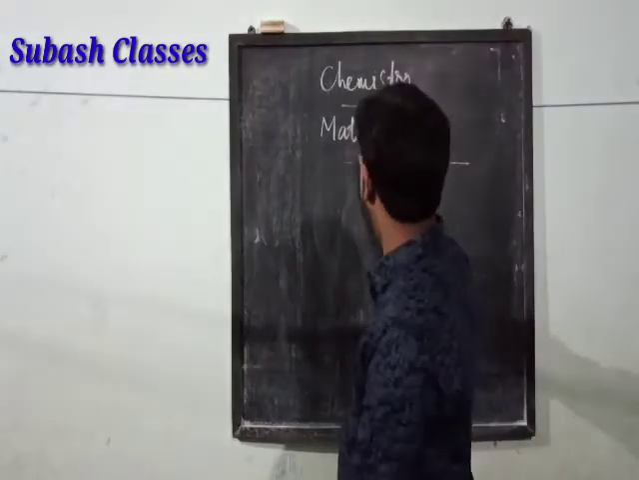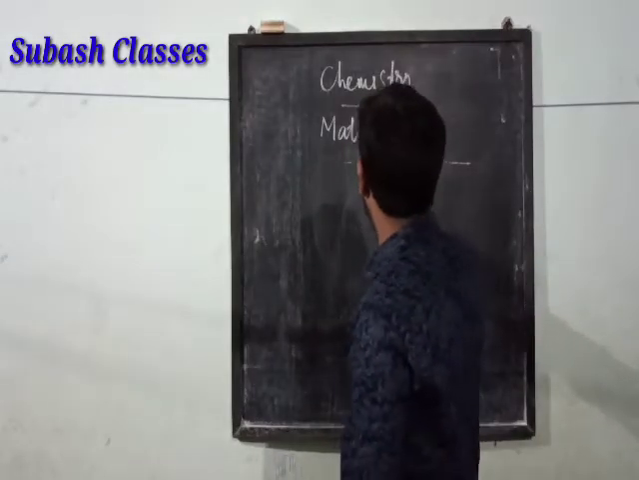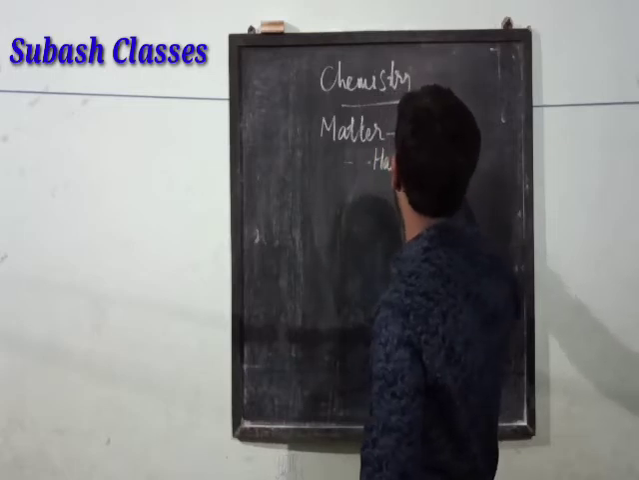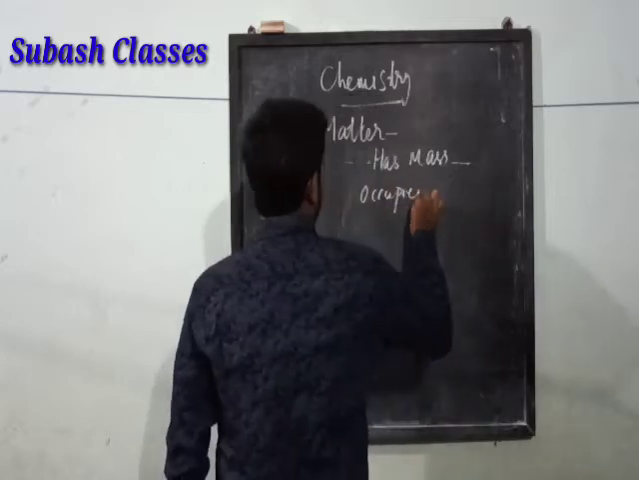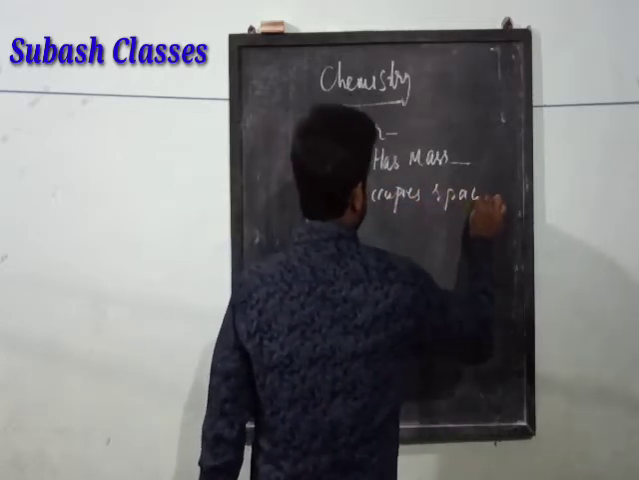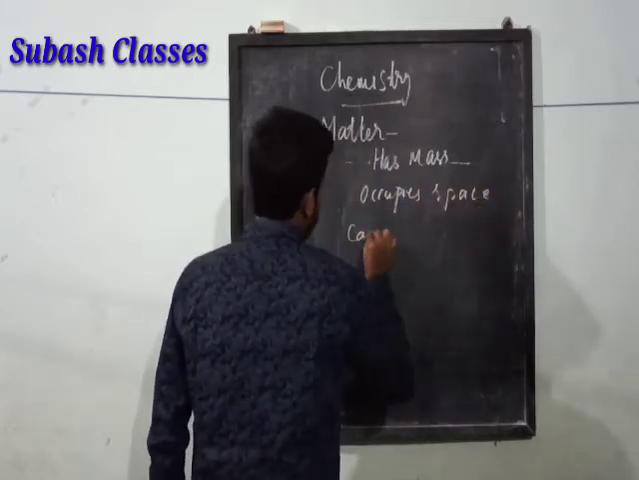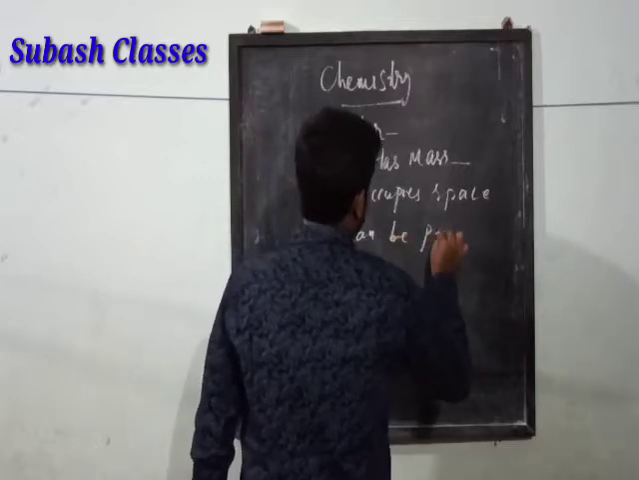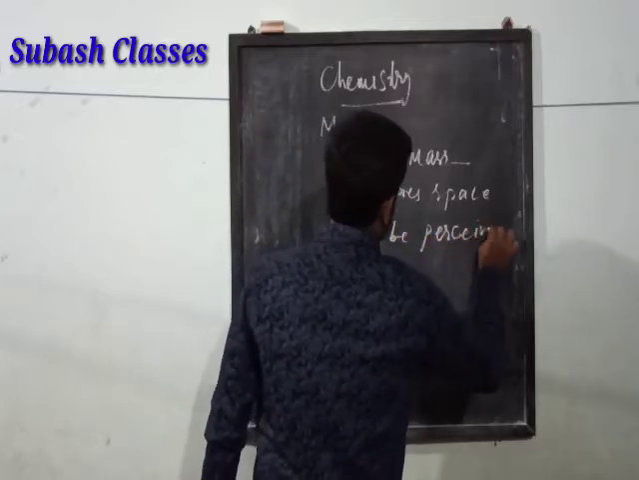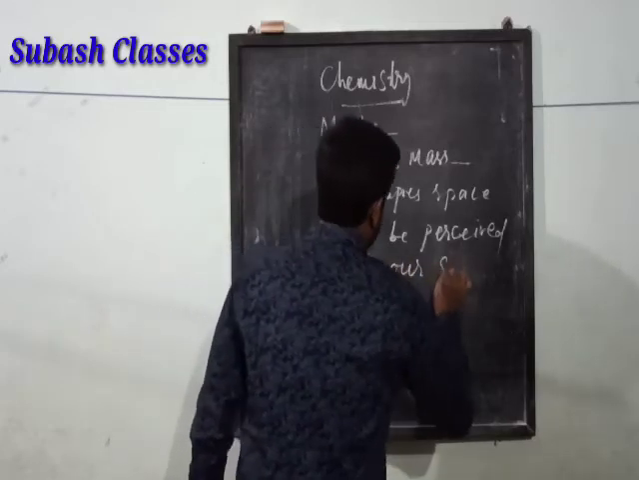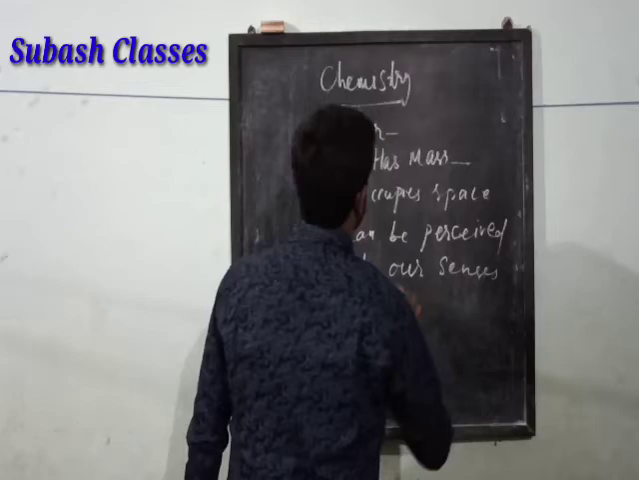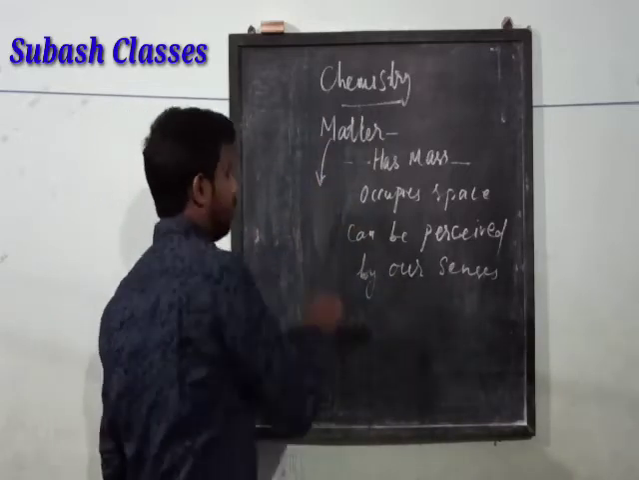So matter is anything that has mass, occupies space and can be perceived by our senses. Now this matter is made up of what?